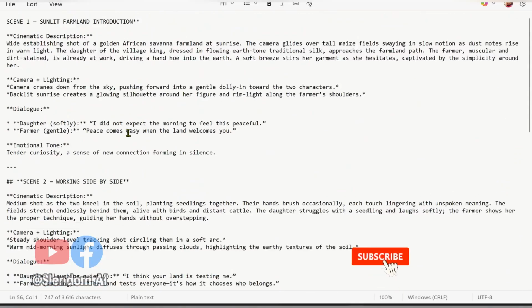And if you want to know how my prompts look like, this is the prompt. So a cinematic description, this is scene 1, and a wide establishing shot of a golden African savanna farmland at sunrise. The camera glides over tall maize fields, tummy fields swaying in slow motion as dust motes rise in warm light. The daughter of the village king, dressed in flowing earth-tone traditional silk, approaches the farmland path.